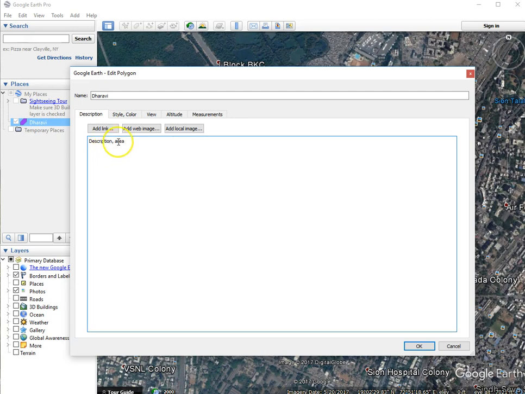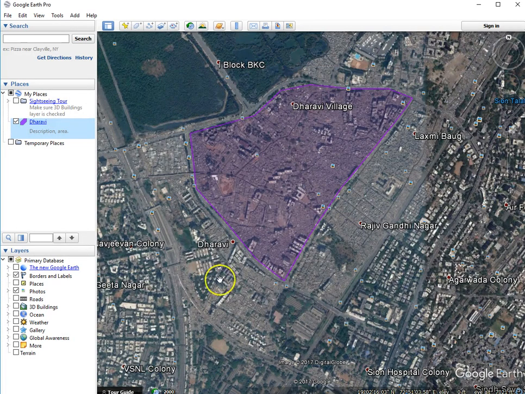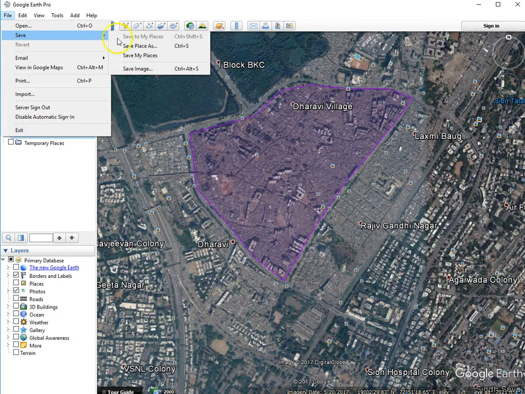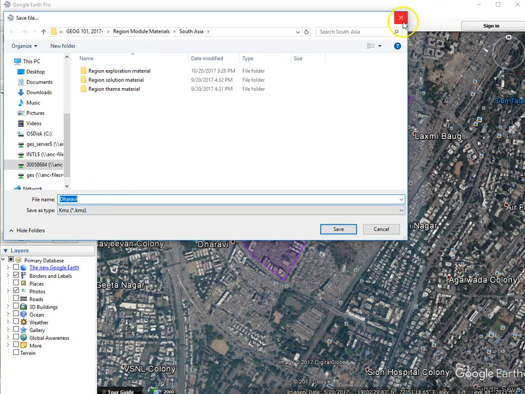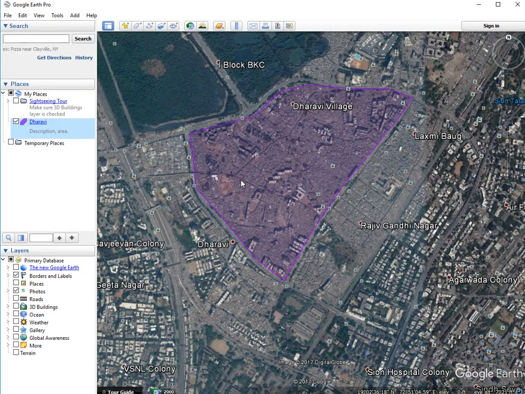So make sure that this is sufficient to answer the basic question: describing the slum, where it is in Mumbai, what sort of features you find there, as well as giving the area of it, and also calculating the approximate population of it using the population density numbers that I've given you. After you've done that, you can say OK. As before, it will appear here. You can save this as a KML file, as a place, as you've done before, or a KMZ for that matter, and then you can go ahead and upload that file to me. So it's relatively straightforward, and I can go over this with people who need a little bit of help with it.